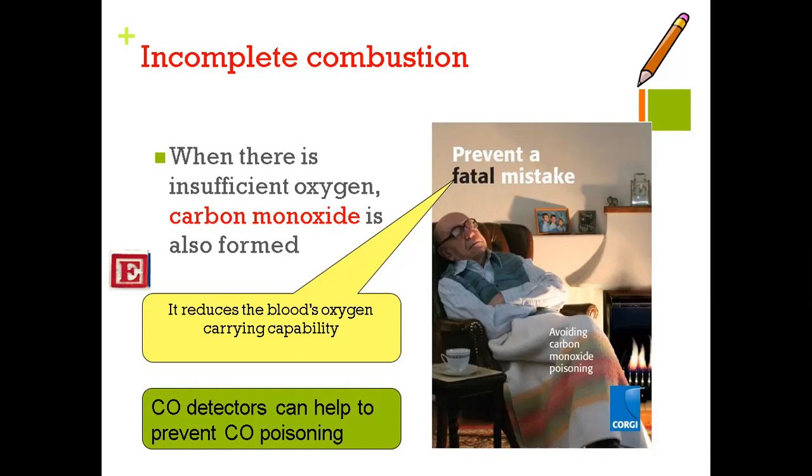So carbon monoxide detectors are there, to prevent carbon monoxide from causing harmful effects on the body, which ultimately results in the death of a person because oxygen carrying capacity is decreased.